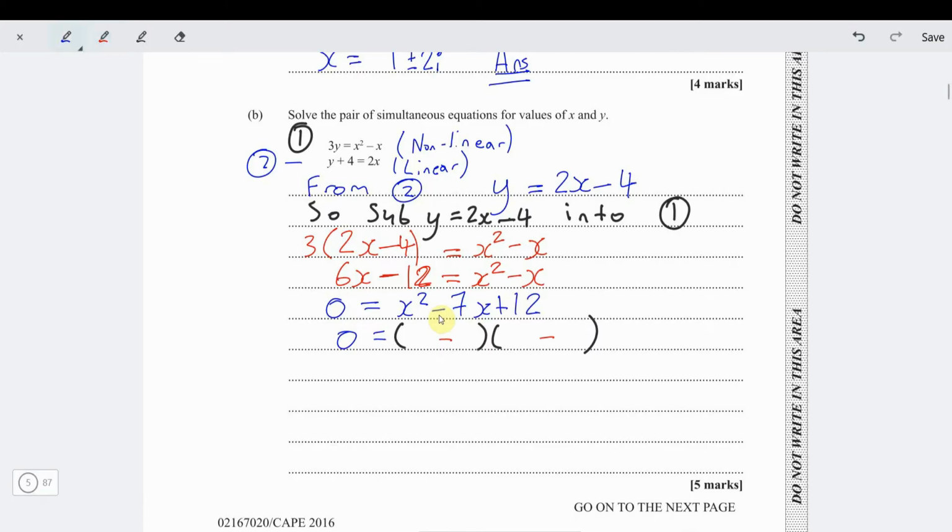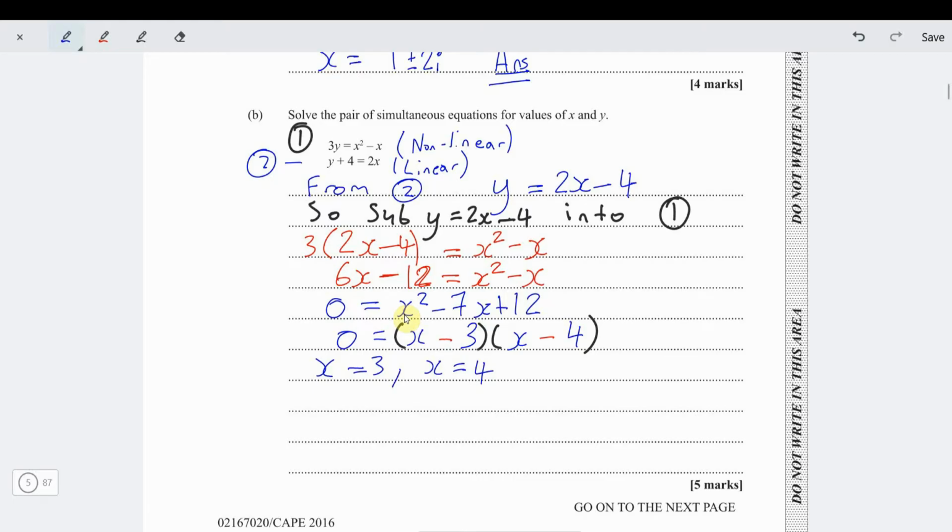Alright? And so now we put an x and an x, because the only way we can get x squared is if we multiply x and x. Then to get 12, it must be 4 times 3. That is it. So in this case, we get x equal 3 or x is equal to 4. Really nice. Now, once you get x equal 3 and x equal 4, you're not finished.